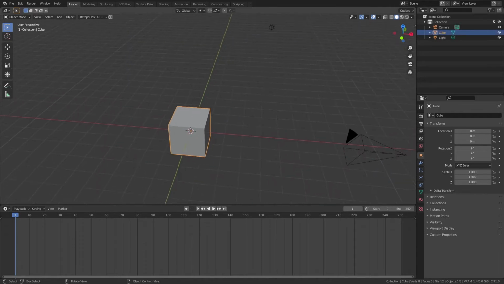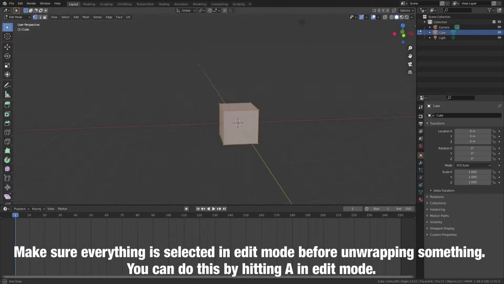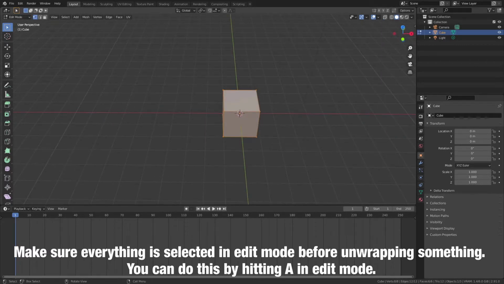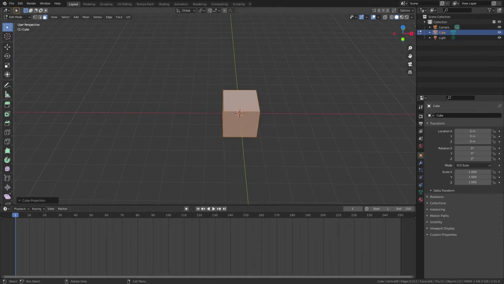So basically when we select an object and go into edit mode, we see all the faces, of course. We can hit U and then we can unwrap the object. We basically use cube projection for nearly everything. I think it's for everything, yeah. So hit cube projection, and before we add the texture to it, I want to make sure you guys have